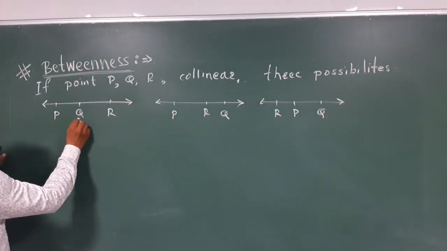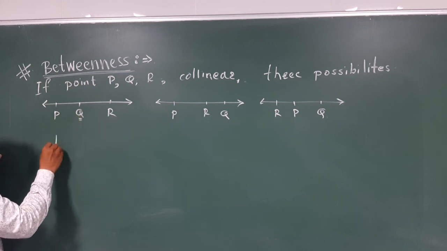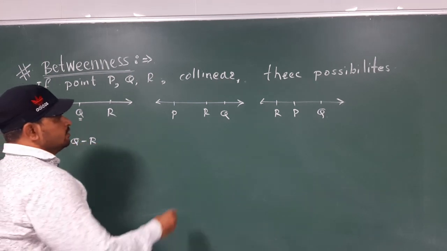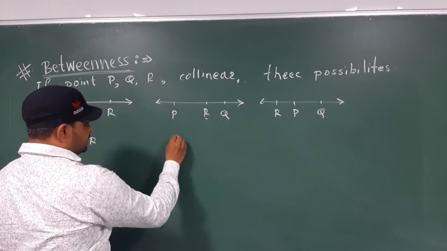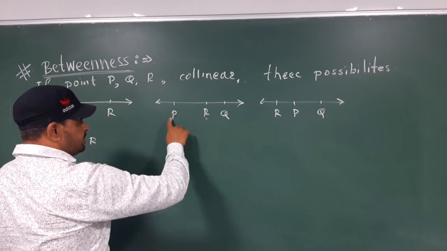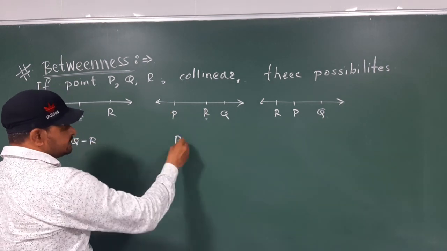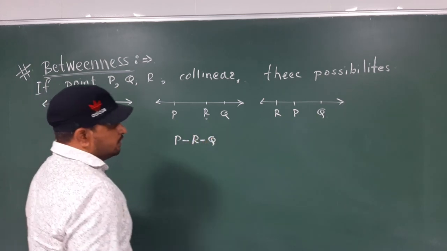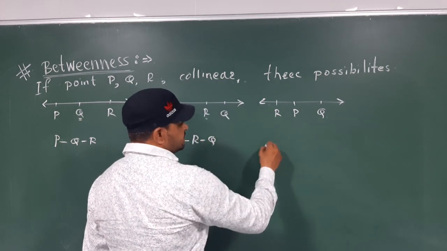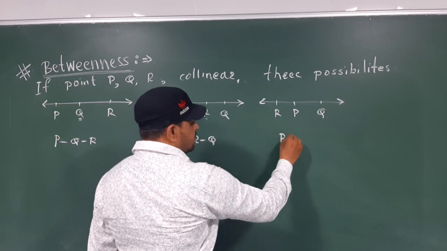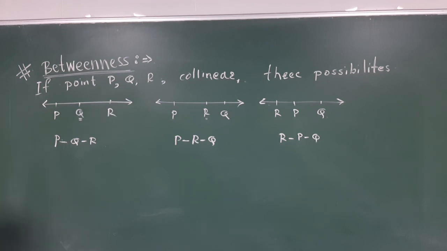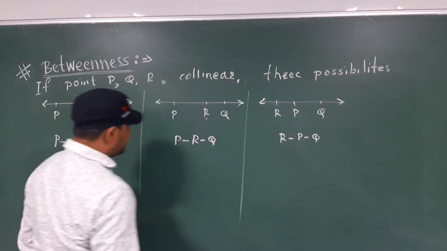Here point Q is between point P and R, so we write the betweenness as P, Q, R. Second, point R is between point P and point Q, so we write the betweenness as P, R, Q. In the third possibility, point P is between R and Q, so we define the betweenness as R, P, Q.